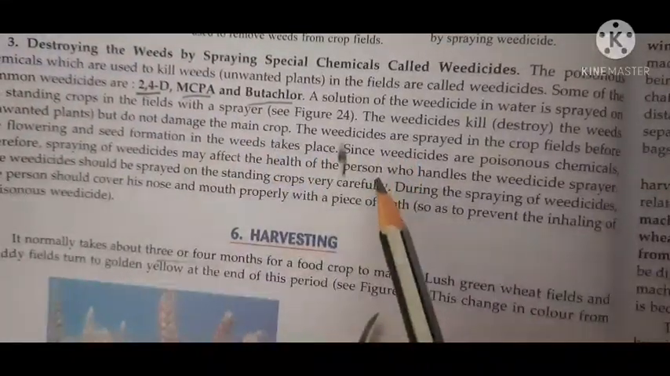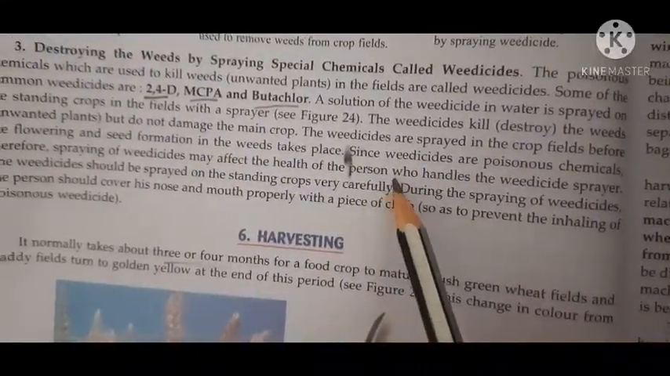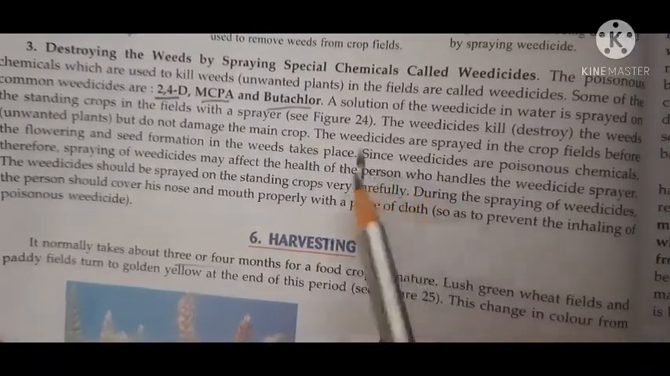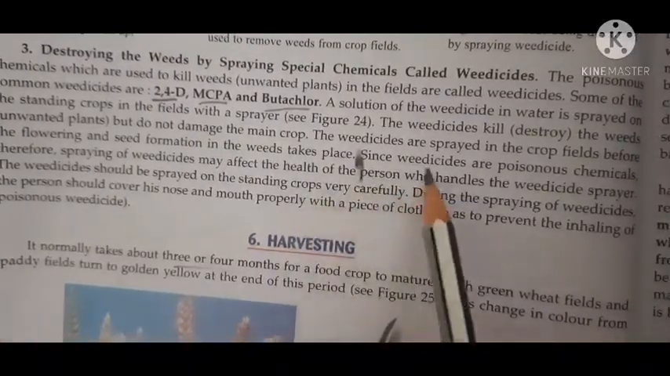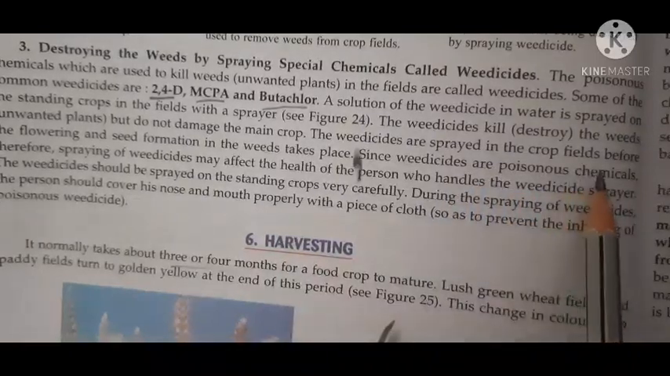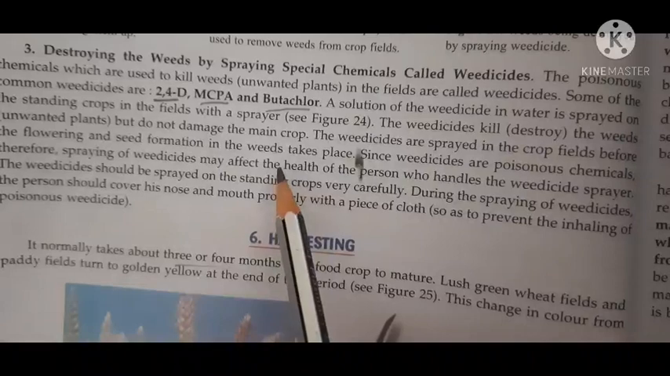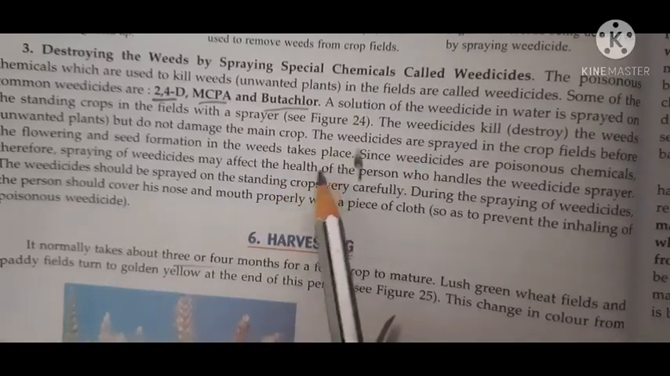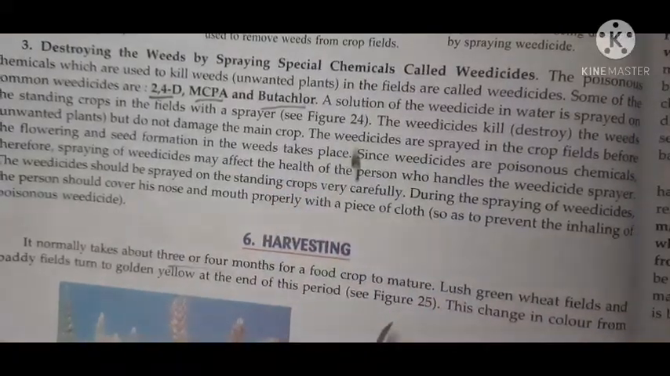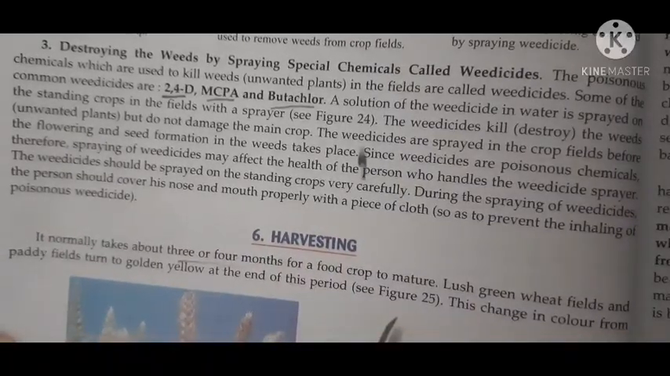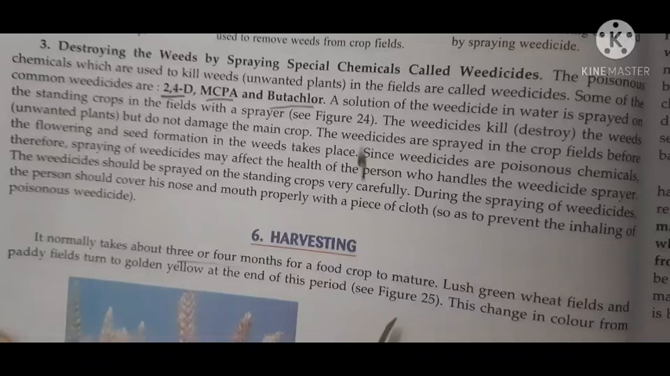Now these weedicides do not damage the crops, but they kill the weeds. Understood? And these weedicides are sprayed in the crop field before the flowering and seed formation in the weeds takes place. Before the seed formation. Why before the seed formation? Why not after the seed formation?